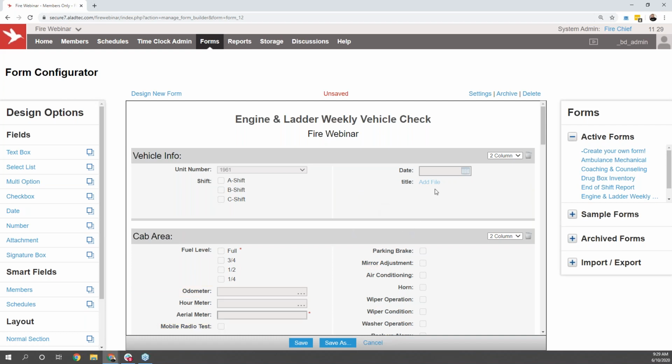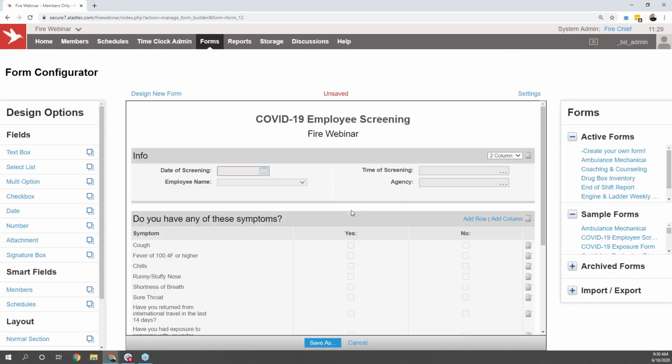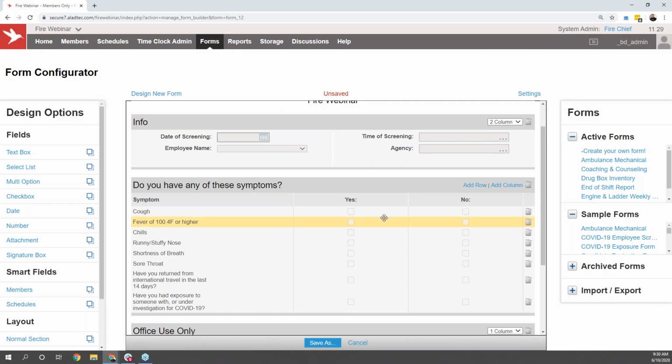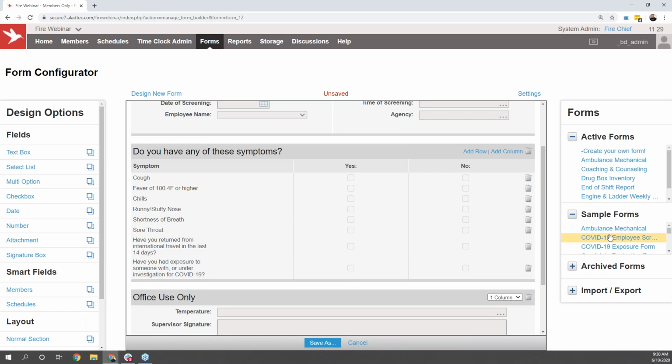those users will be able to walk around that vehicle, snap a photo, and attach it directly to this form as well. On the right-hand side of the screen here, you'll see that we do have quite a few sample forms available for organizations to take a look at. Lately, some of the favorites have been the COVID-19 forms where they can have it set up for employee screenings, so users can quickly fill out the information when they come in for their shift, noting any symptoms or a lack of symptoms that they've been experiencing as well.